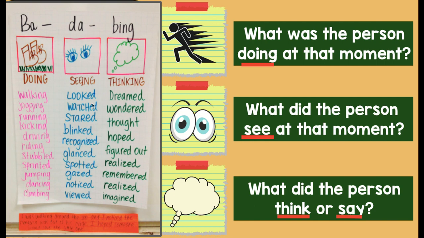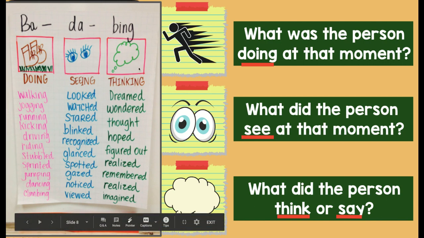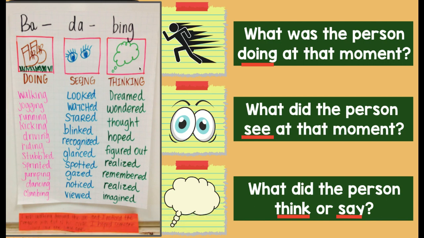Here are some strong words that will really help us when we go to add these details. For what they're doing, remember you could say he was driving, stumbling, sprinting, climbing. Maybe for what the character's seeing, rather than he saw, she saw, we could say they recognized, they spotted, they noticed. And for what the character's thinking, rather than he thought this, she thought that, we could say they hoped for, they realized, they remembered. And so these are just some of those stronger verbs that we can use.